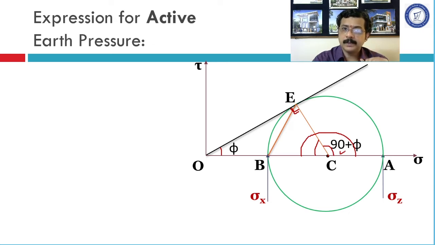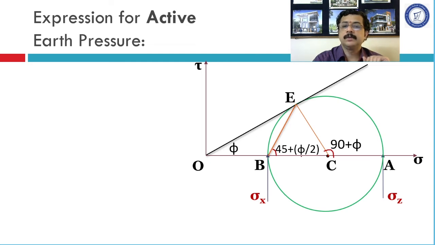According to the properties in geometry, if this angle is 90 plus phi, the angle made by the EB line with the horizontal, means this, is going to be half of this. Therefore, if this is 90 plus phi, this is going to be half of 90, which is 45, and half of phi, which is phi by 2.